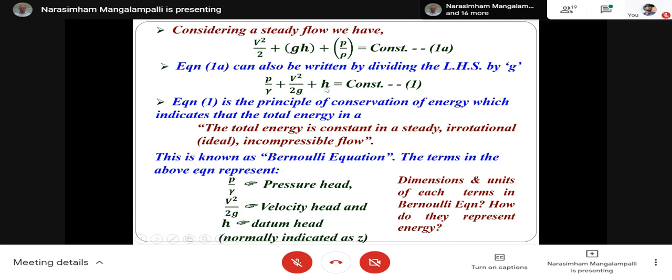What is the dimension? Meter, centimeters. Meter is not a dimension. Meter is a unit. Dimension is L. The dimension is L. Unit is meter. Okay. Okay, sir. So, how can meter represent energy? Can anyone say how can meters represent the energy?